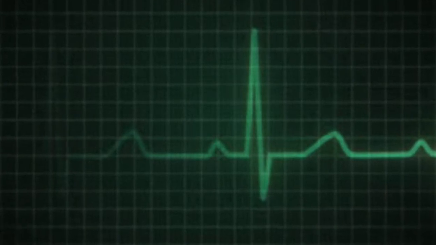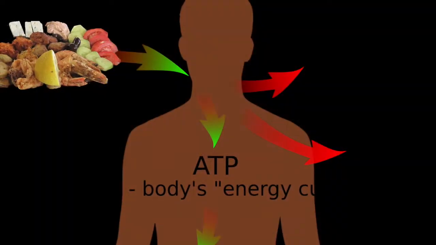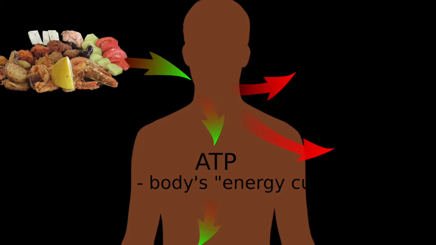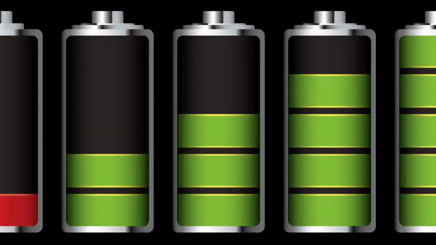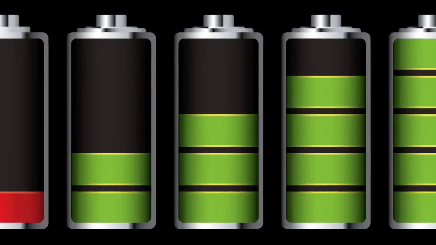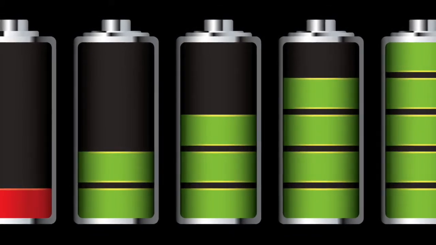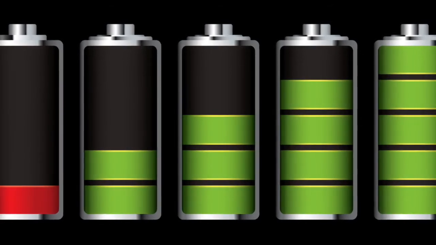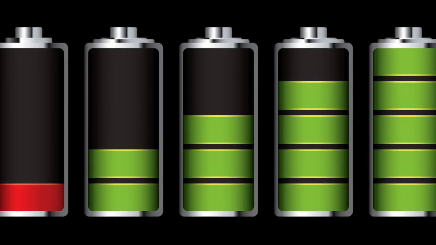A person starts off with ADP. The energy source is then added, in our case, food. The energy source then adds a phosphate and turns ADP into ATP, adenosine triphosphate. ATP then powers the cells in the system. Eventually, ATP turns back into ADP in a full cycle. It's kind of like a battery. It starts off uncharged and then energy is added to it, charging it. Once it's charged, it's ATP. When it loses its charge, it transfers back to ADP, or an uncharged battery.